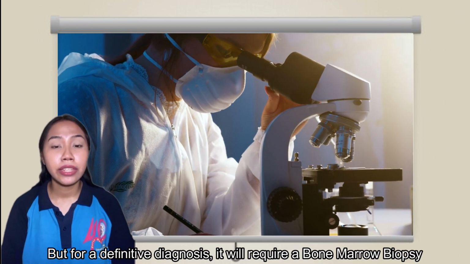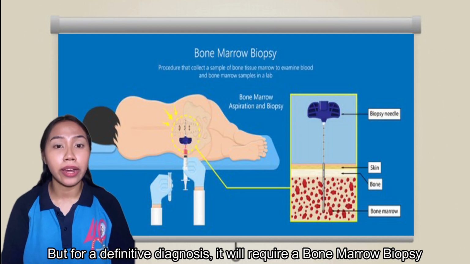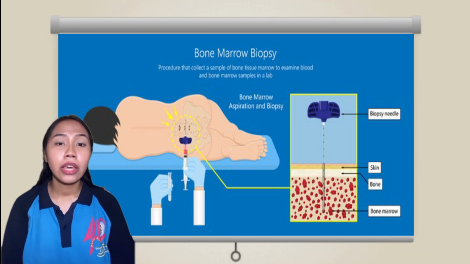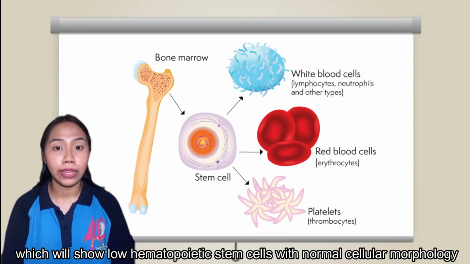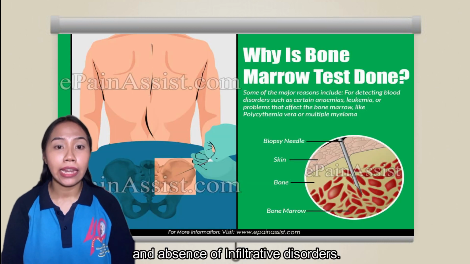But for a definitive diagnosis, it will require a bone marrow biopsy, which will show low hematopoietic stem cells with normal cellular morphology and absence of infiltrative disorders.